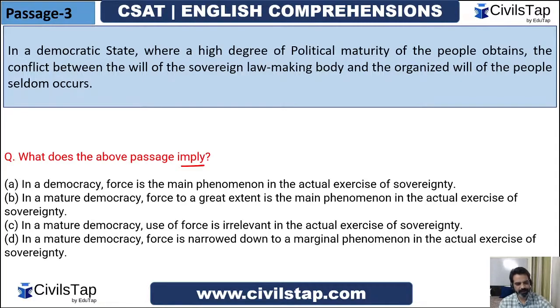So what does the passage imply, guys? In a democracy, force is the main phenomenon in the actual exercise of sovereignty. In a mature democracy, force to a great extent is the main phenomenon of actual exercise of sovereignty. In a mature democracy, use of force is irrelevant in the actual exercise of sovereignty. In a mature democracy, force is narrowed down to a marginal phenomenon in the actual exercise of sovereignty. What do you say, guys?